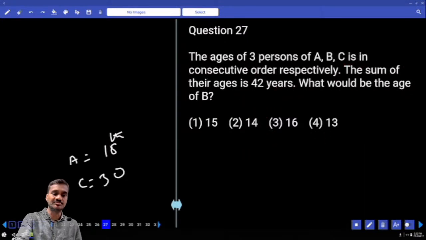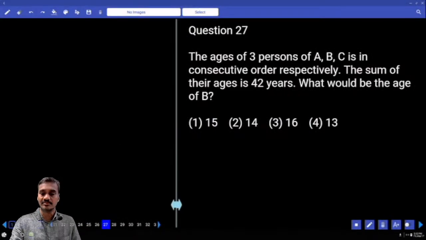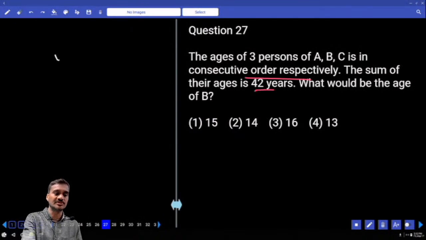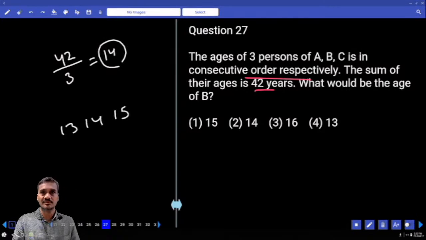The ages of 3 persons in consecutive order. My consecutive order is A, B, C, and the sum is 42. As they are consecutive, 42 divided by 3 is 14, and 14 is the average here. Then what are the ages? 13 is one, 14 is one, 15 is the other. Then these are consecutive. And what will be the age of B? A, B and C, B's age is 14. That is choice 2, question 27.